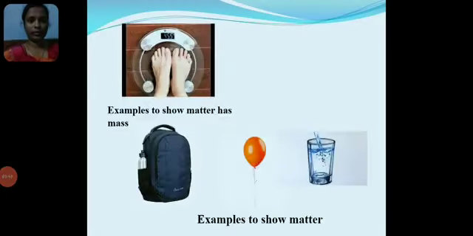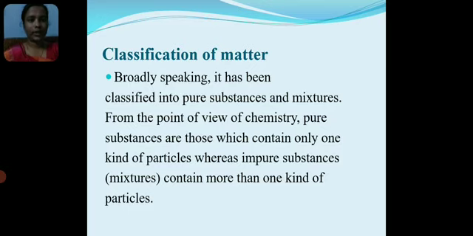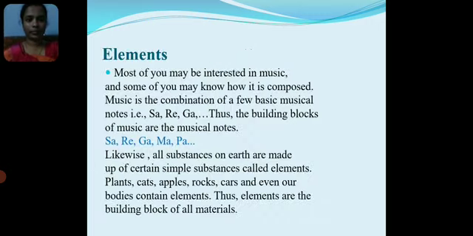Examples to show matter has mass. Classification of matter. Broadly speaking, matter has been classified into pure substances and mixtures. From the point of view of chemistry, pure substances are those which contain only one kind of particles, whereas impure substances, mixtures, contain more than one kind of particles.